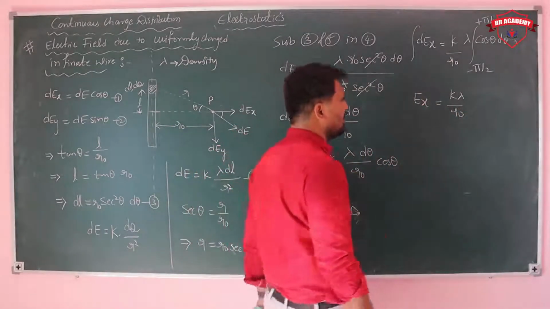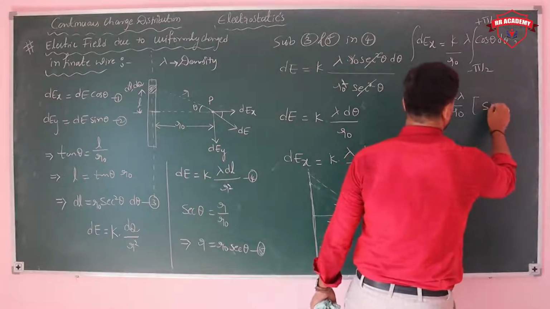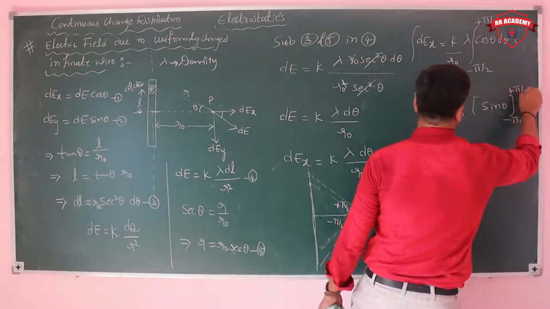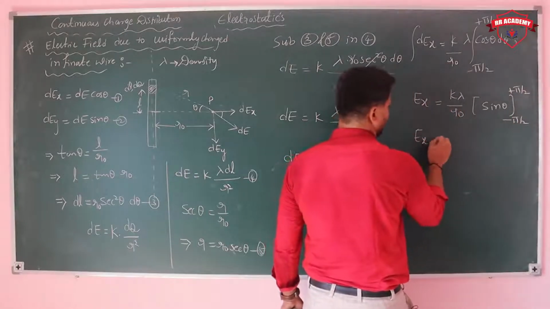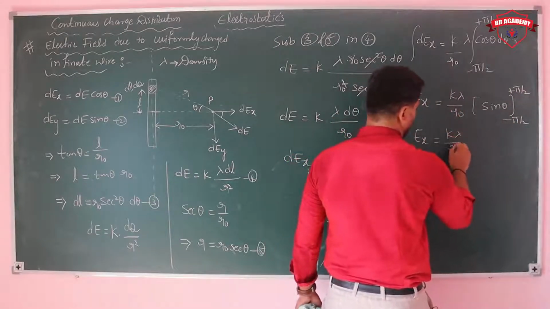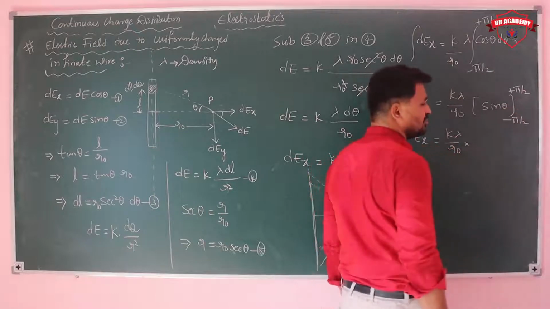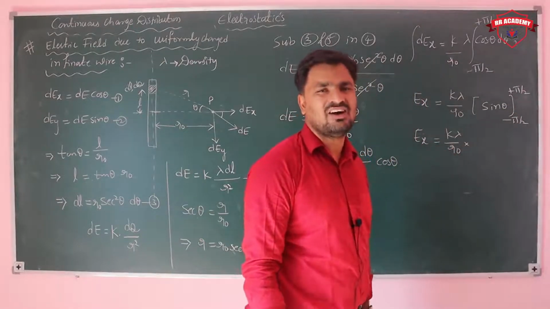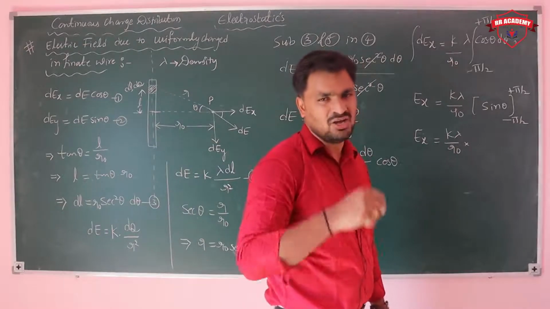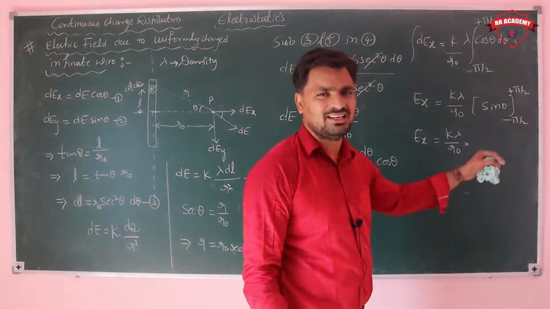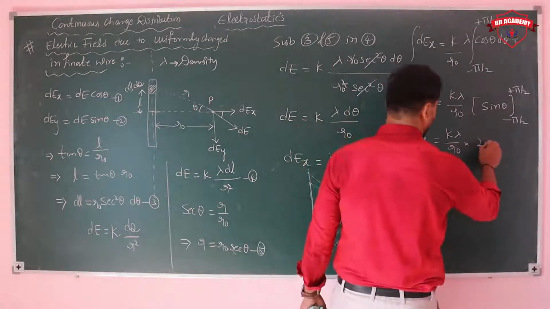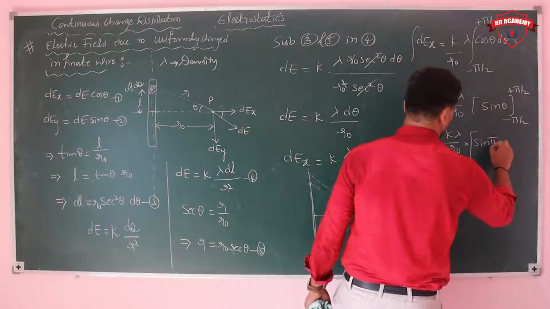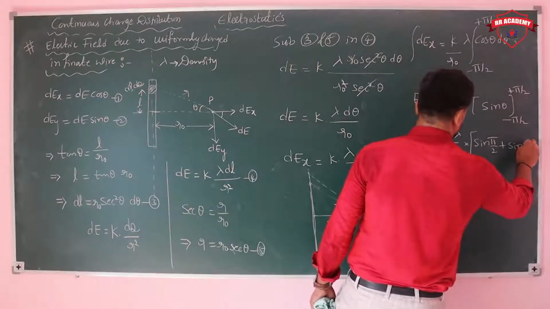The integral of cos is sin theta with limits minus pi by 2 to plus pi by 2.